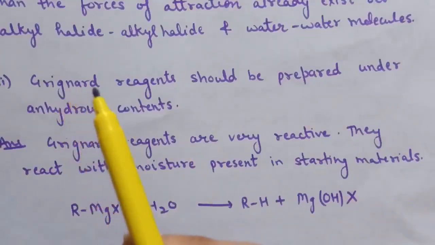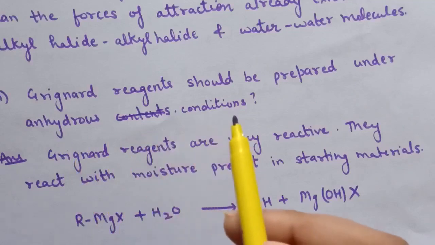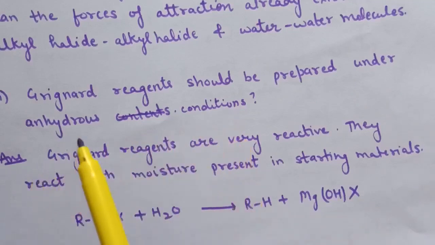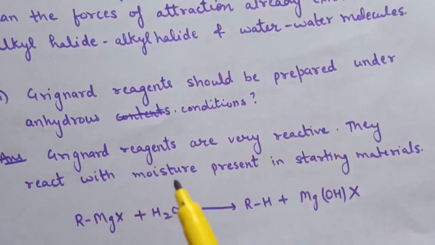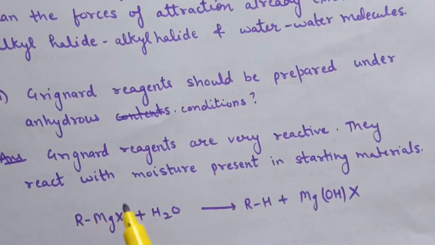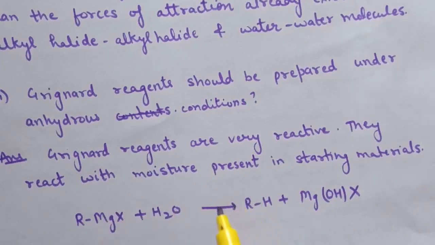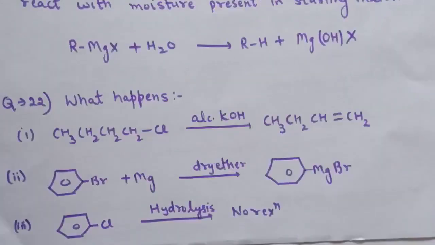Third is: Grignard reagent should be prepared under anhydrous conditions. The answer for this question is Grignard reagents are very reactive and they react with the moisture present in the starting material. Here is the reaction when RMgX Grignard reagent reacts with water. Here it converts to hydrocarbon. Therefore, Grignard reagent should be prepared under anhydrous conditions.